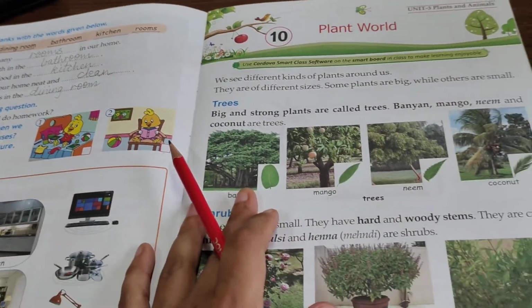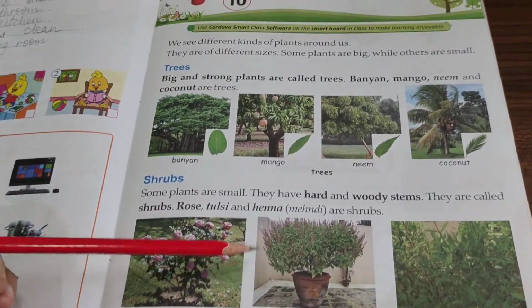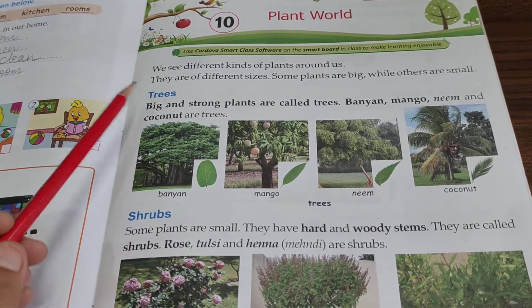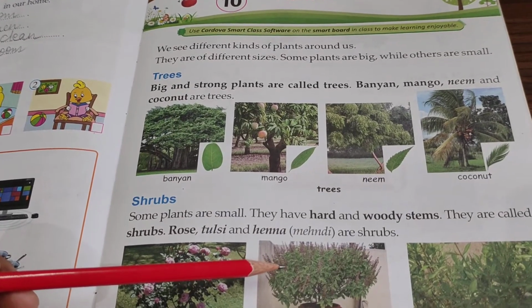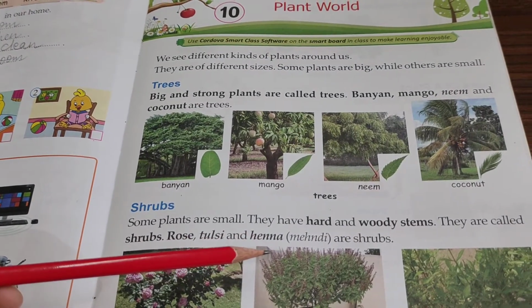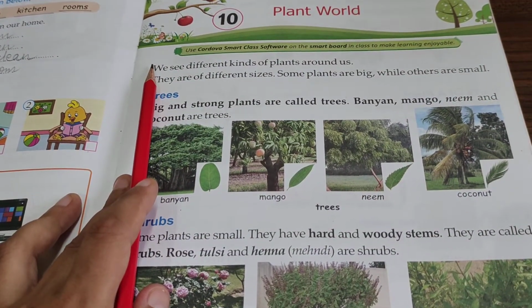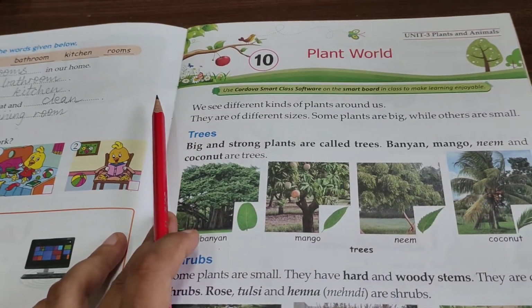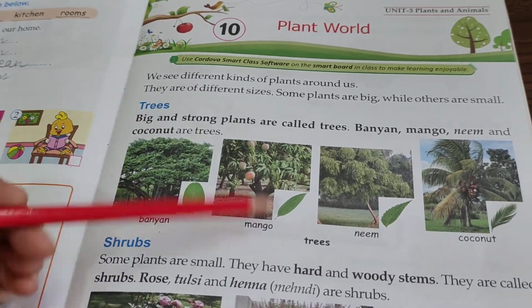So I have divided this chapter into two parts. Today we are going to study about trees and shrubs only. In this part 1 video we will be studying only this page, and then in the part 2 video we will be doing our notebook exercise of new words. Then on Thursday you will be getting the video with the explanation of the rest of the part, and then we will do one book exercise also. So today's part 1 video is about the explanation of the first part.